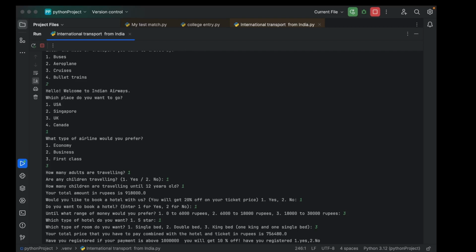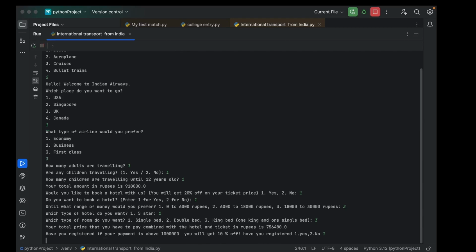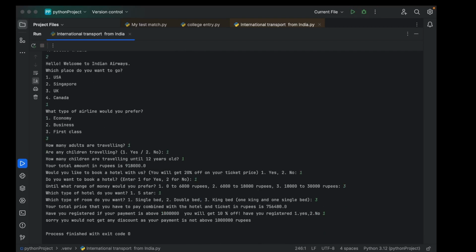If your payment is above 1 lakh, 10 lakhs or 1 million rupees, then you will get 10% off. Yes. Sorry, you will not get any discount as your payment is not above 10 lakhs or above 1 million rupees.